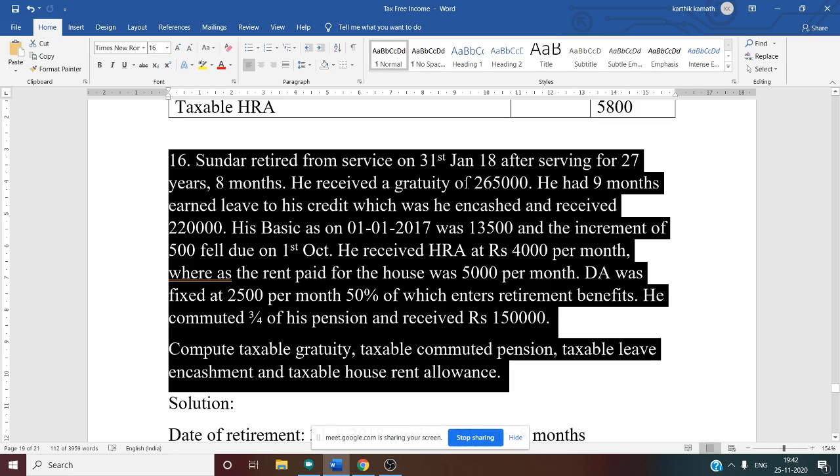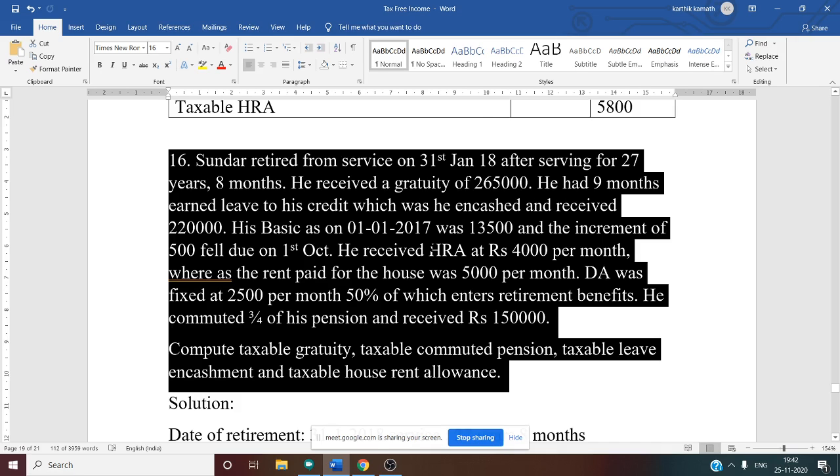Last month salary means January salary. But January salary we should not take, because the month of retirement is not included. December salary we want now. Can you tell me what was his salary in the month of December?